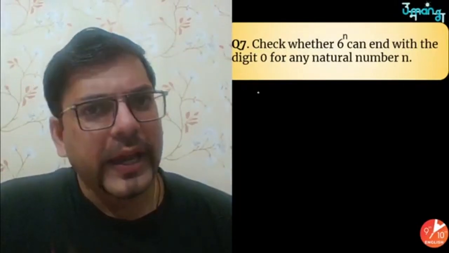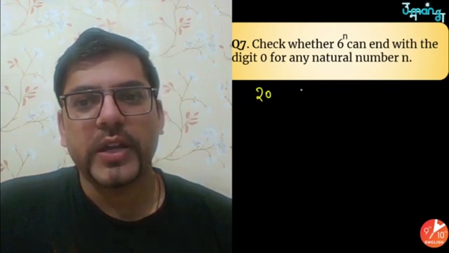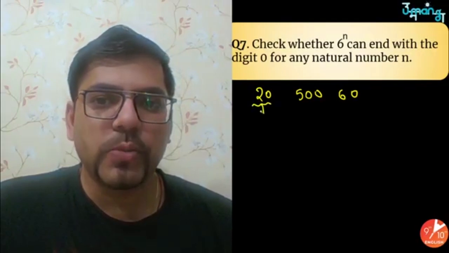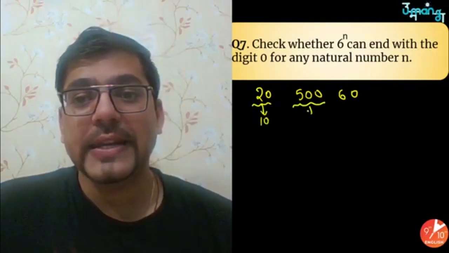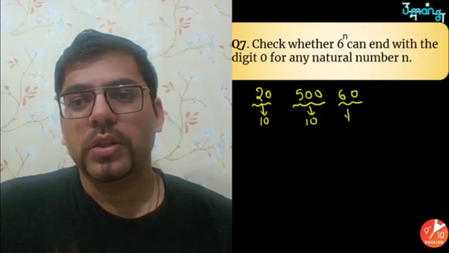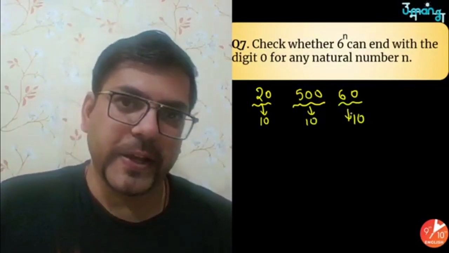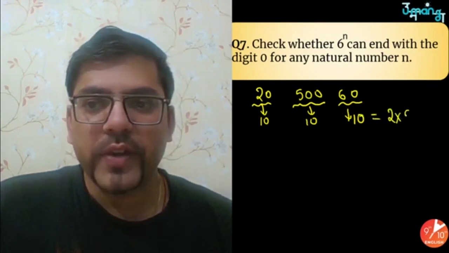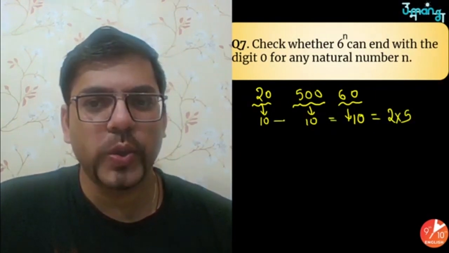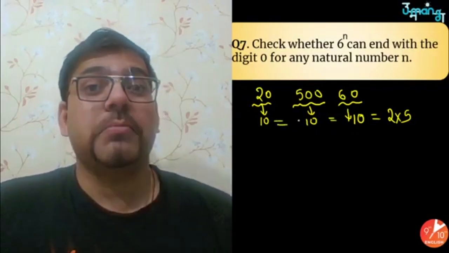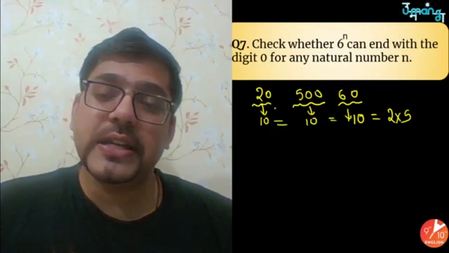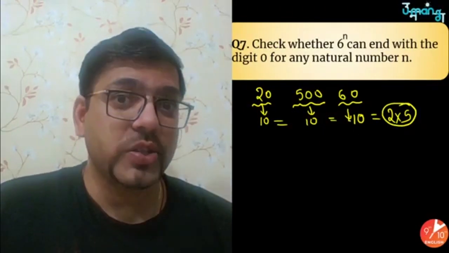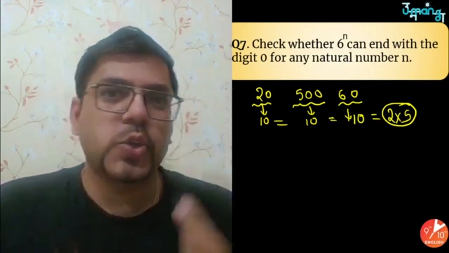How are we going to do that? Always remember, any number which is ending with 0, say for example 20, 500, 60, whatever you take. Ending with 0 means this should have at least a 10. Matlab 10 ka multiple to pakka it will be there. So if it is a multiple of 10 means what? Multiple of 2 and 5. 10 is the same thing, 2 and 5. So any number which is ending with 0 must have 2 and 5 in their prime factorization. Clear? Clear. So that's the answer.